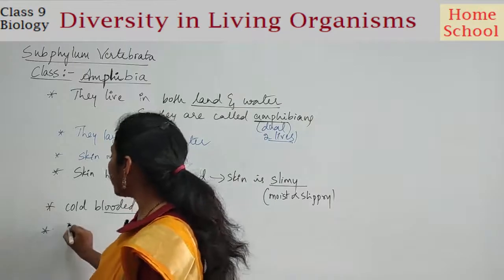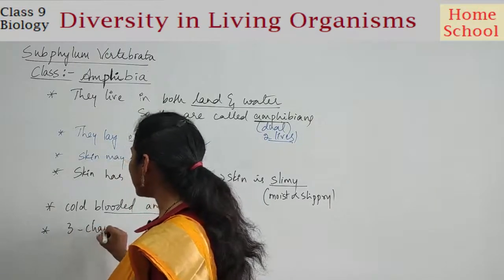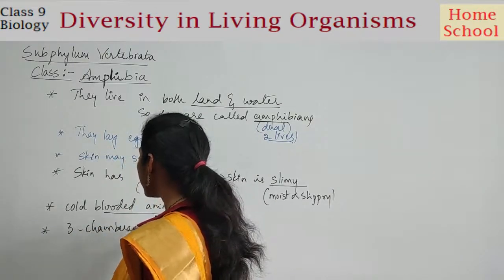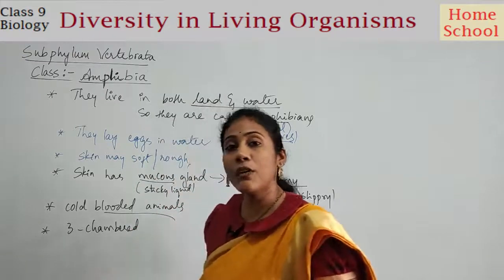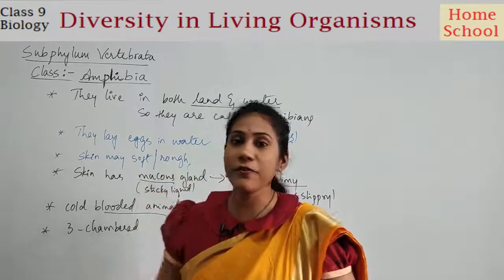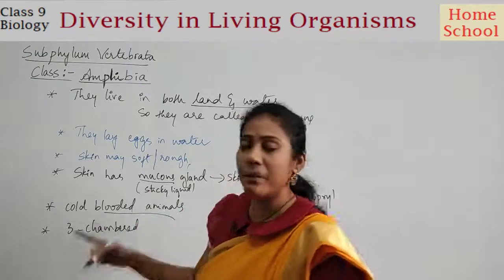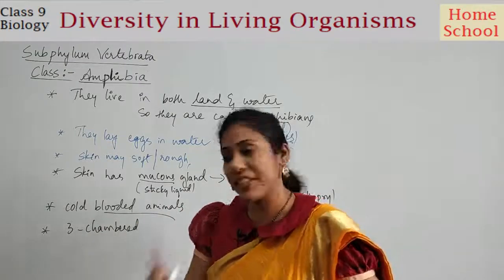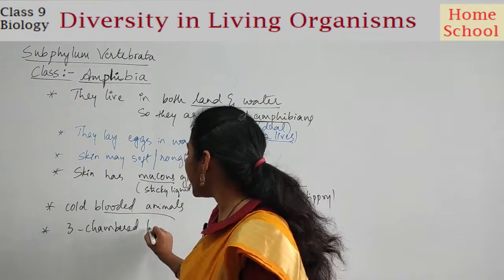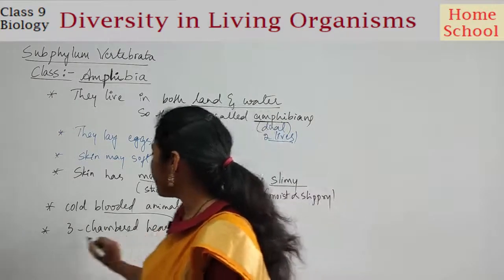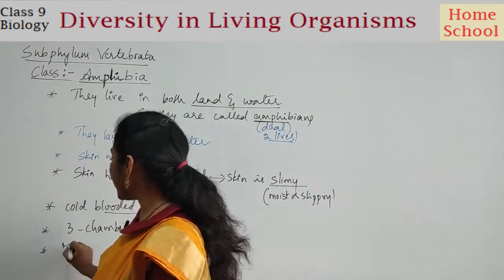And they have a three-chambered heart. Clear? Say, can you recall the number of chambers present in the fish's heart? 2 chambers. But here in the amphibians, how many chambers are there in a heart? 3 chambers. So they have a 3-chambered heart. And the next point is respiration.